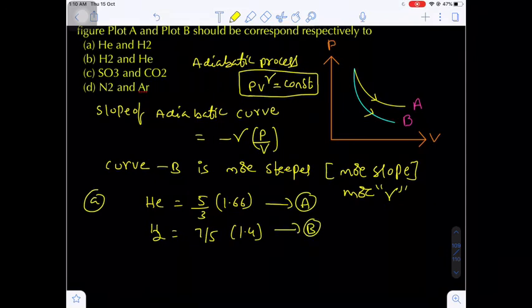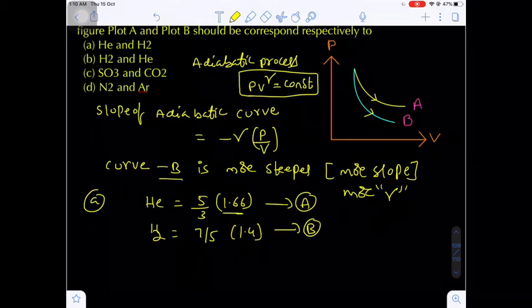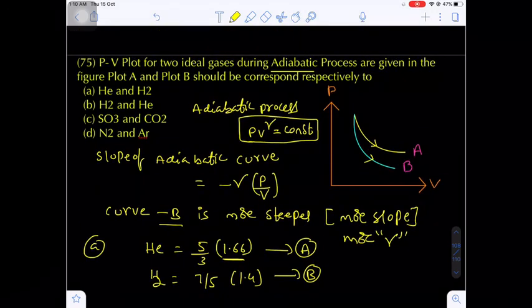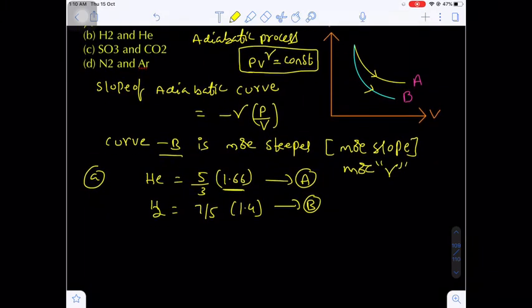I already told you curve B should have more gamma value, but here curve A has more gamma. That means the first option is not correct.